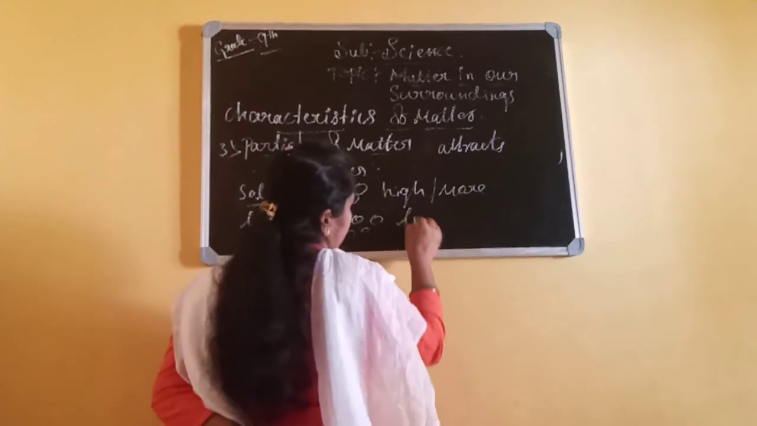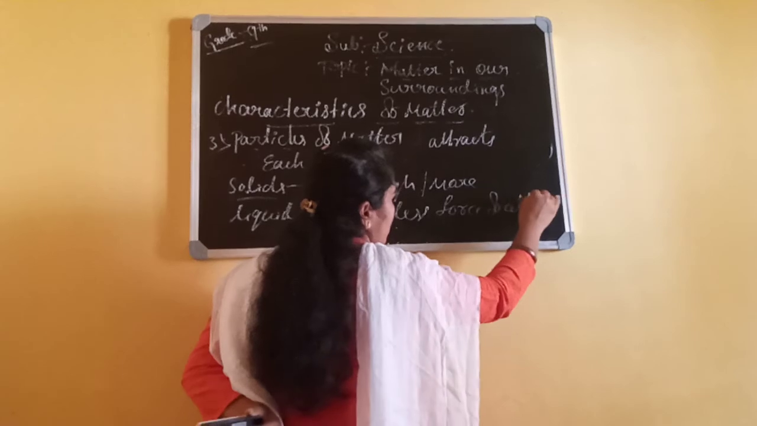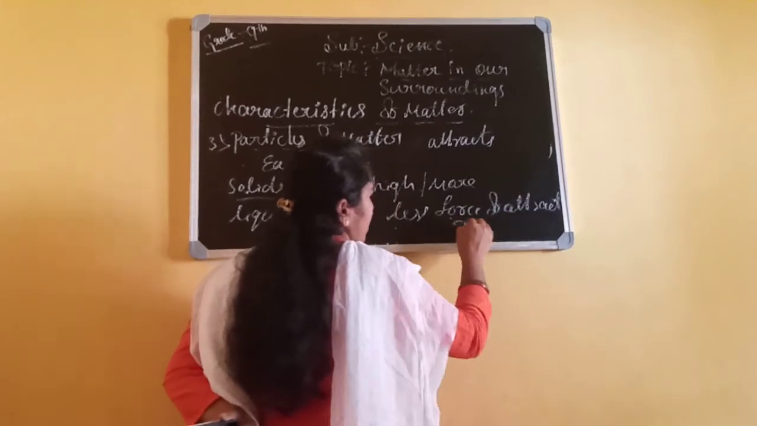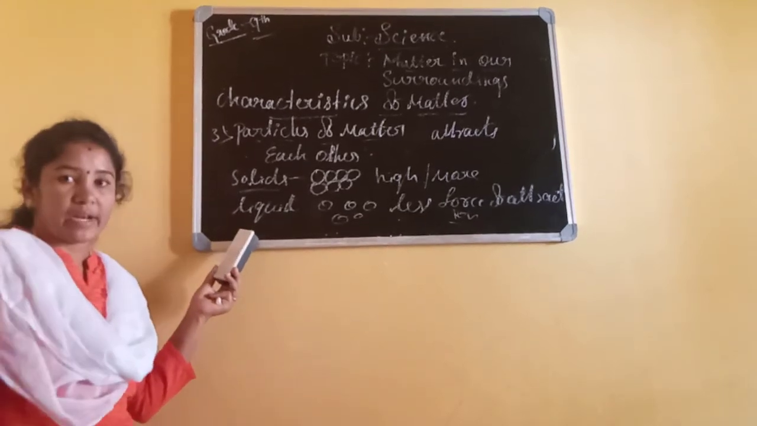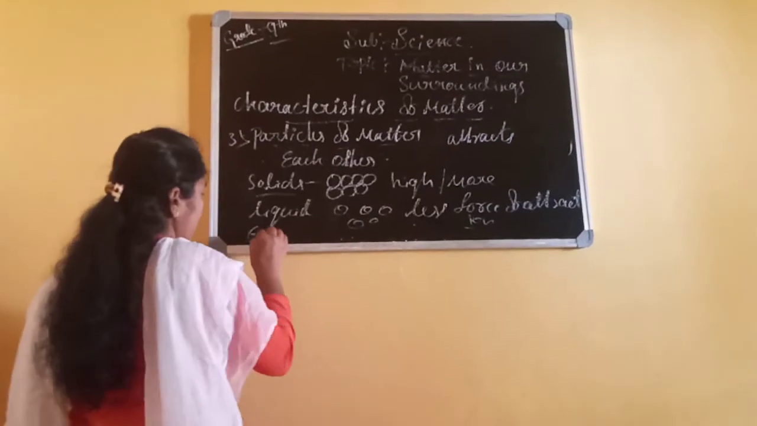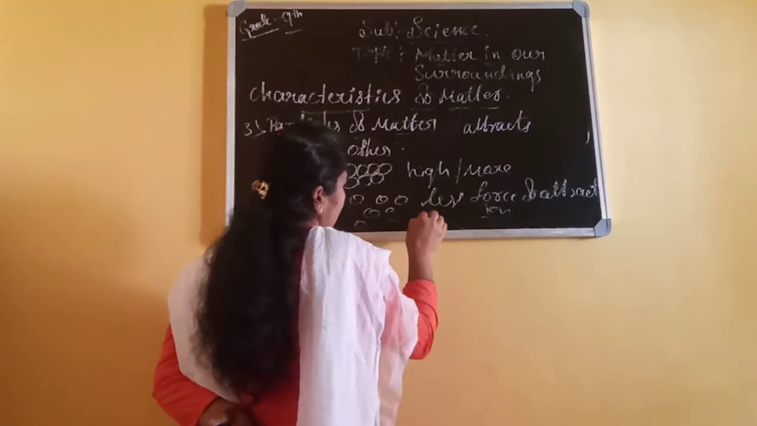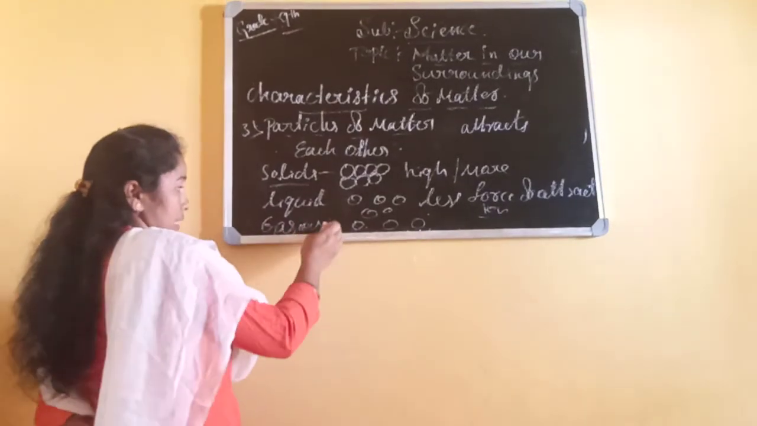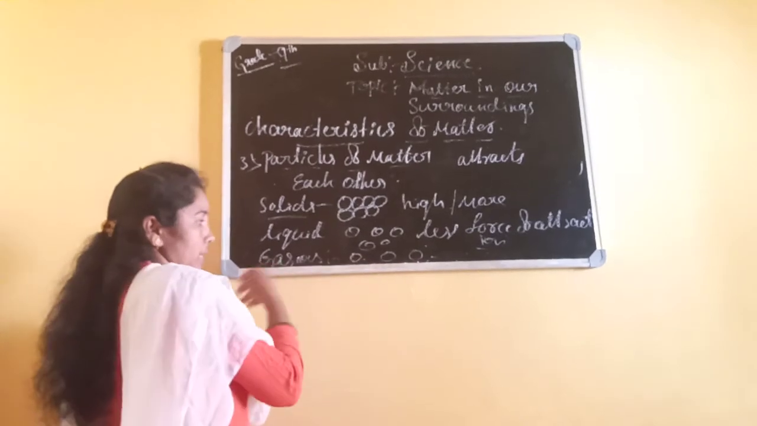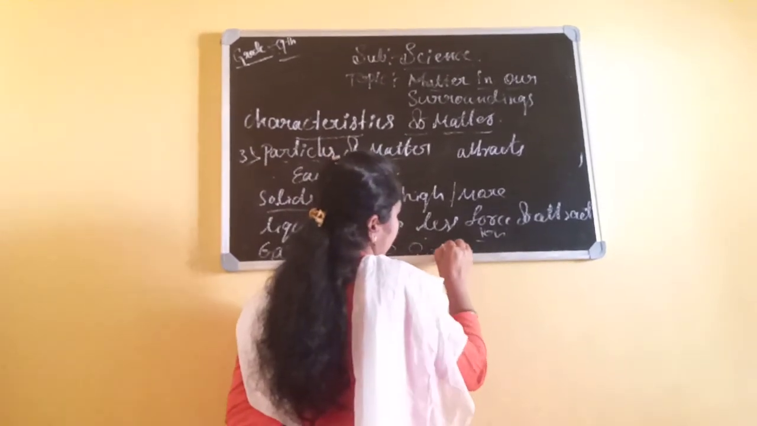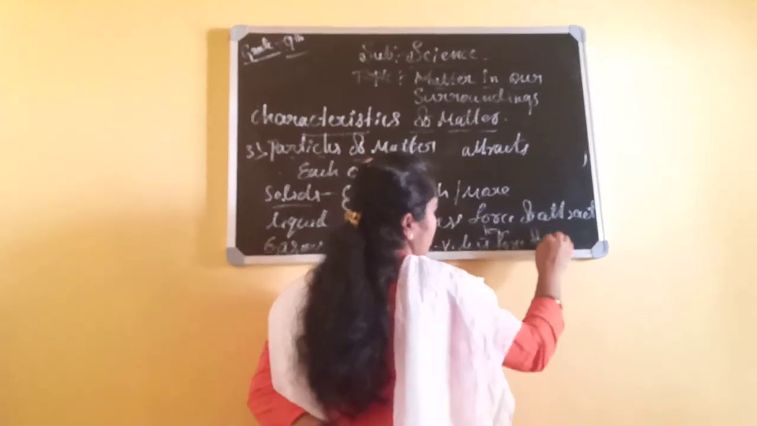In liquids there is less force of attraction. In gaseous, there is very little force of attraction, so the particles are arranged loosely and move randomly here and there.